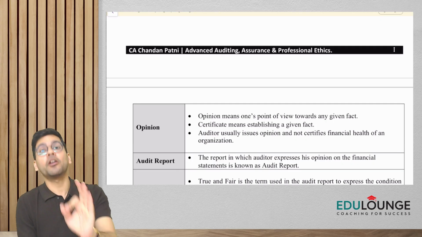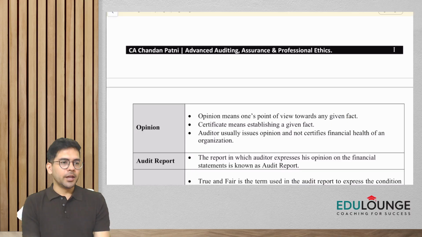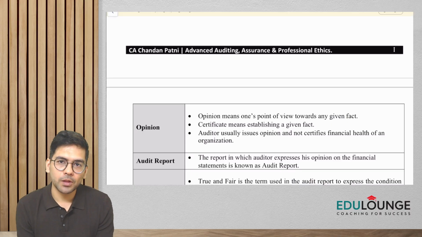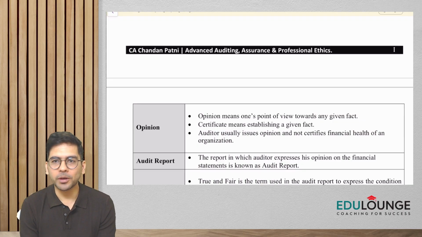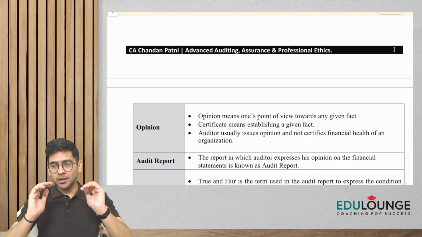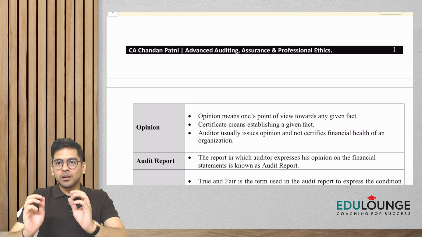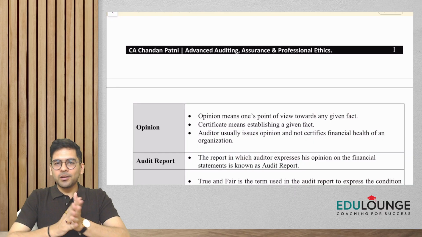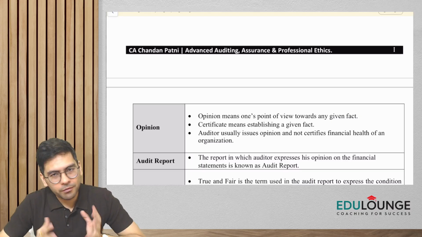Now, one very important thing for you to understand, guys, is that when we do an audit, we only express an opinion. We never certify things. There is a difference between giving an opinion and giving a certificate. Some of you might be working in an office, so you know that generally when we do an audit, we give an opinion.